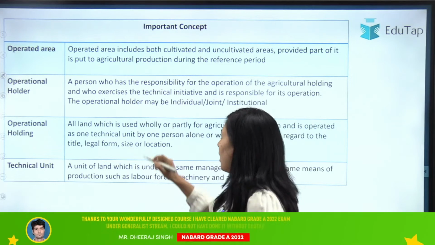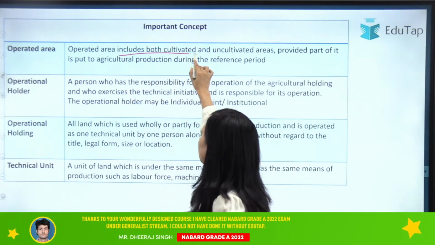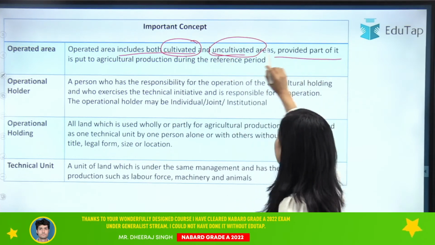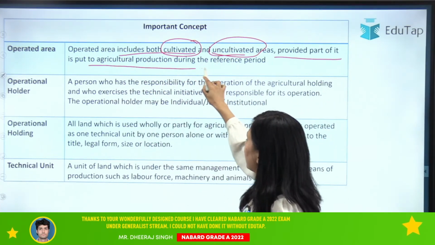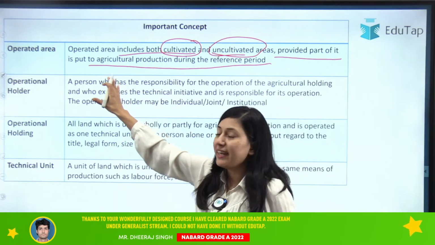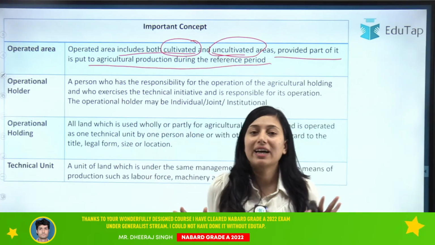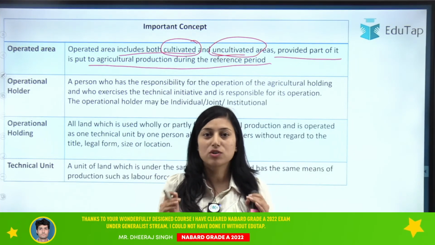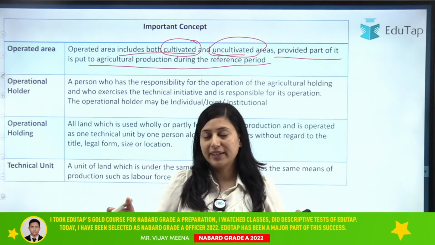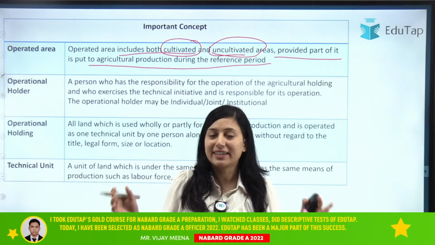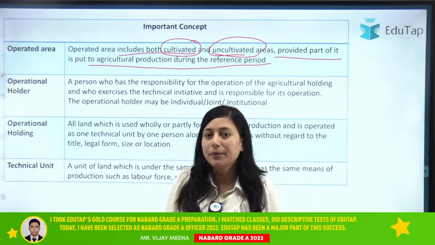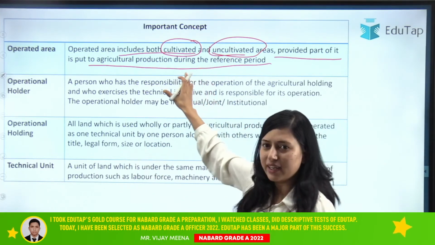Now what is the meaning of operated area? Let us discuss. Operated area includes both cultivated and uncultivated areas, provided part of it is put to agricultural production during the reference period. Under operated area is basically all the area which is under agriculture. Whether we are cultivating it or not cultivating it during the reference period, all the area that is cultivated or uncultivated is your operated area. Okay.